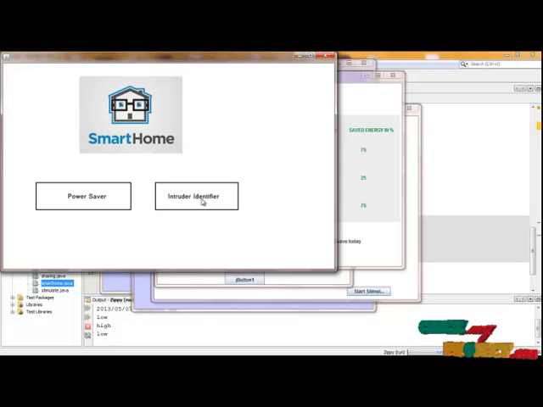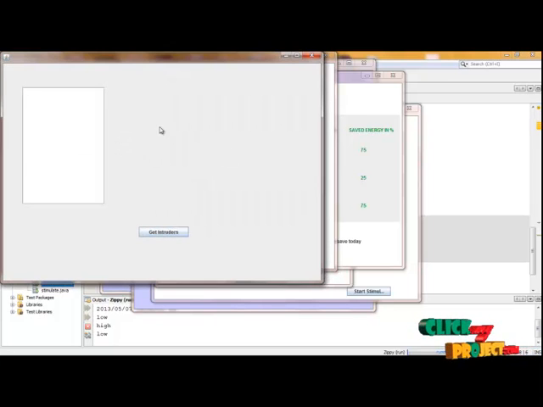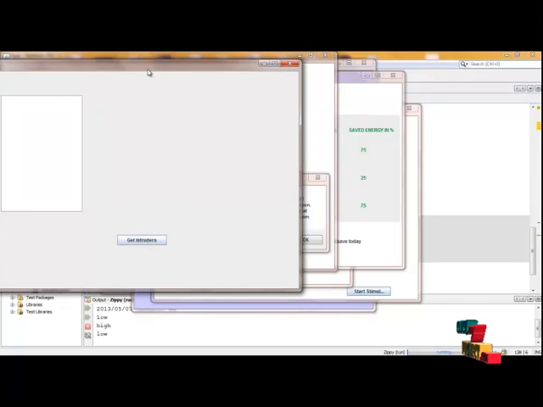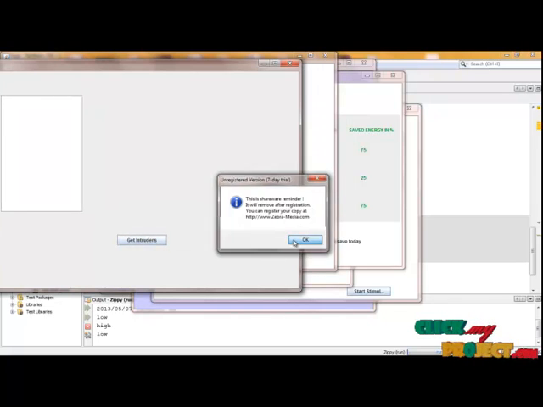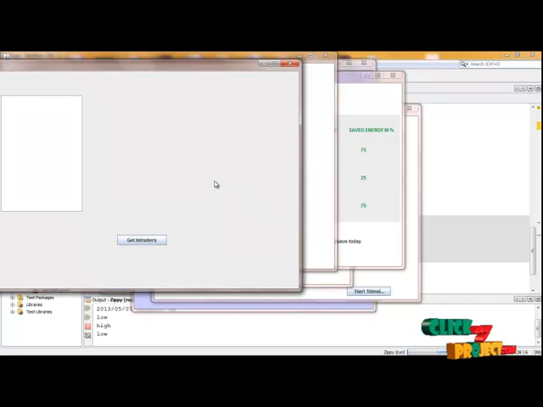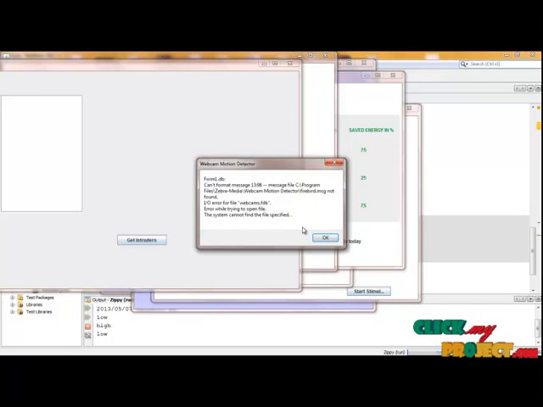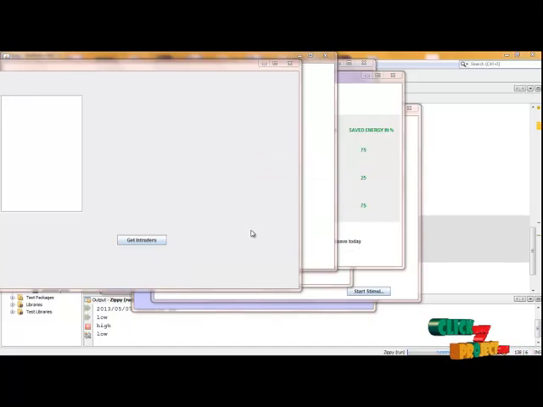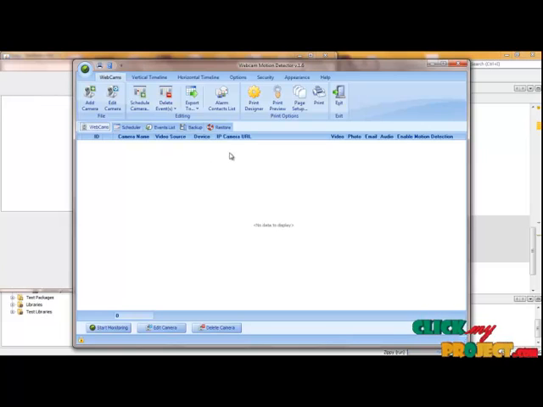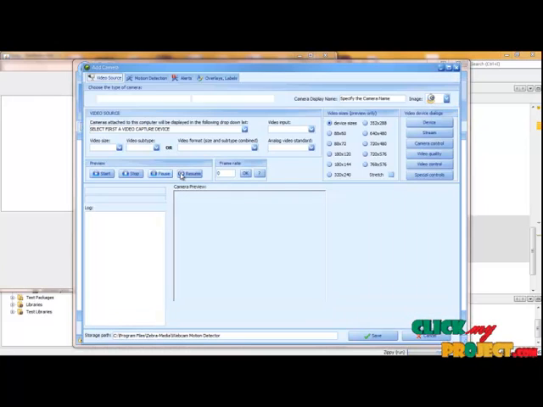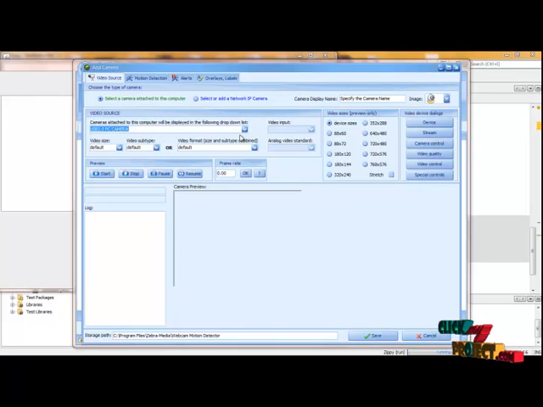Now I am going to give an intruder review for my sensor applications. First of all, it will call an exe file that is going to analyze the intruder application in my particular room. After getting the dialog marks, it will open my cam software. Now I am going to add the camera by clicking the add camera button. After getting this window, I am going to click USB 2.0. Now I am going to install.